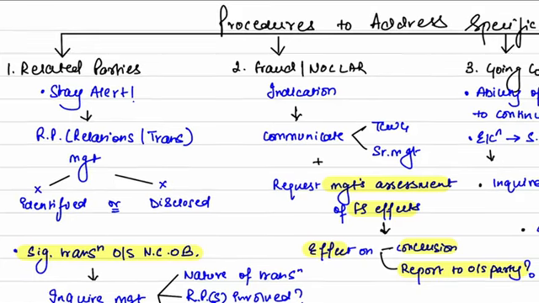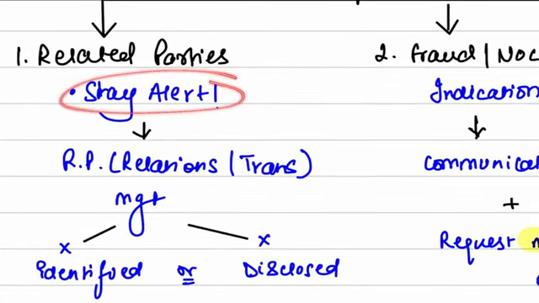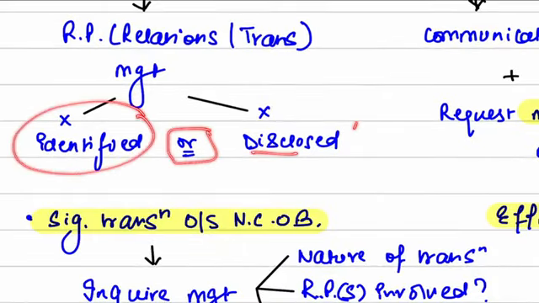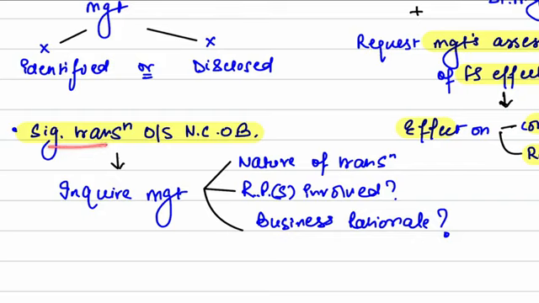First of all, procedures for related parties. Here you need to stay alert to related party relationships or transactions that the management has not identified or identified but not disclosed to the auditor. Now, if you find significant transaction outside normal course of business, that means not at arm's length price, then you need to inquire the management about three things: nature of the transaction, any related parties involved, and business rationale of the transaction.